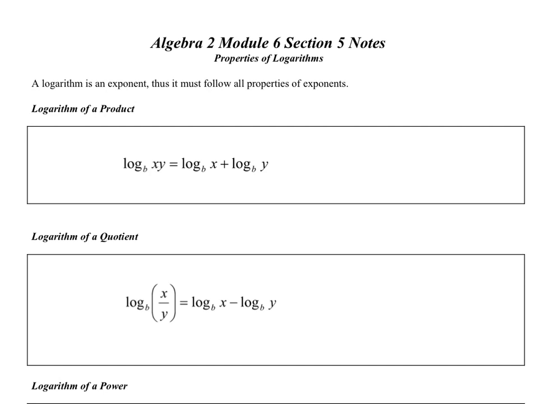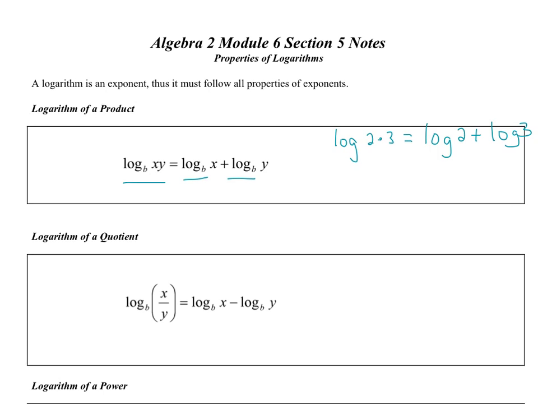So this works both ways. If I have the log of two numbers, for example, log of 2 times 3 of any base. I put base b on this, but this could be for any base. I can write this as two separate logs added together. So log of 2 times 3 can be written as log of 2 plus the log of 3. What this does is take one log and split it into two, but of simpler things inside.